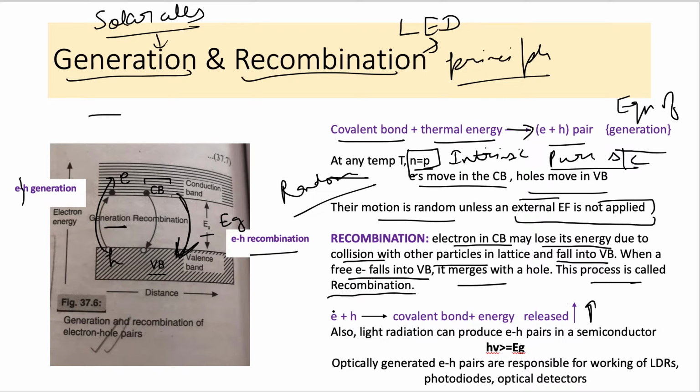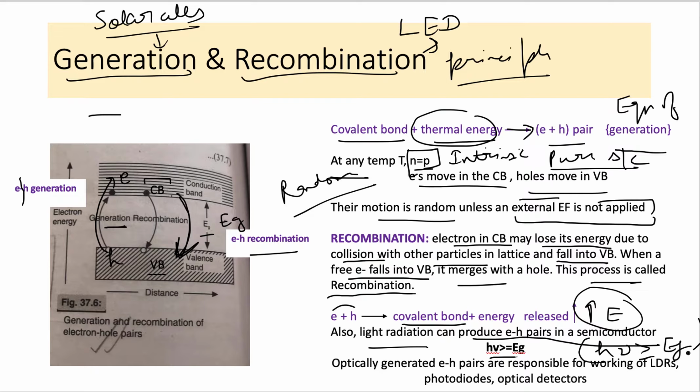So when an electron and a hole recombine, they form a covalent bond, and some amount of energy is released here. Also, light radiation can produce electron hole pairs in a semiconductor. Like we talked about thermal energy above for the generation process, light can also be another source. Like we talk about the photoelectric effect, there the condition is h nu must be greater than or equal to Eg. That is, the incident energy must be greater than or equal to the energy band gap of the target material.